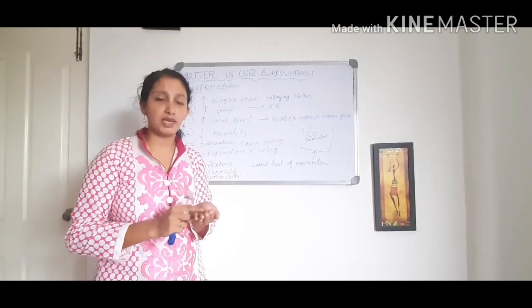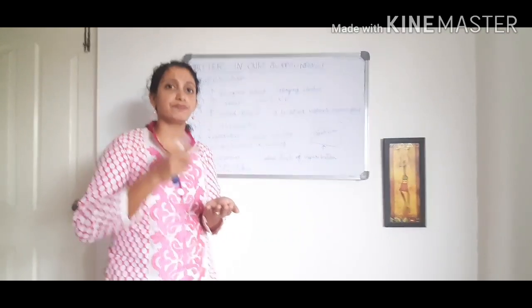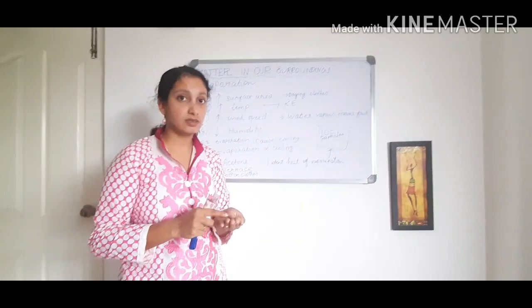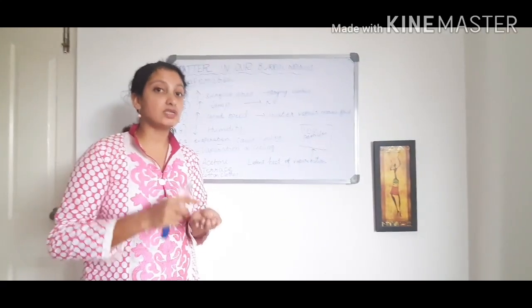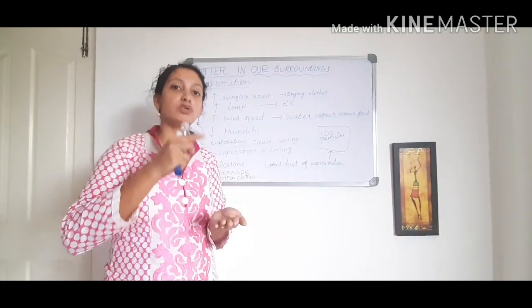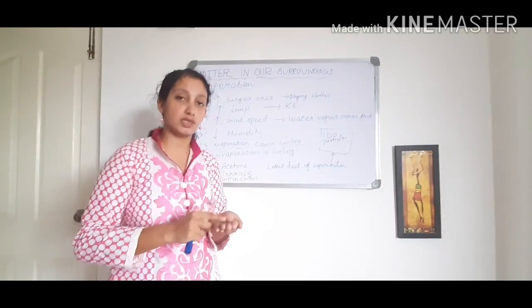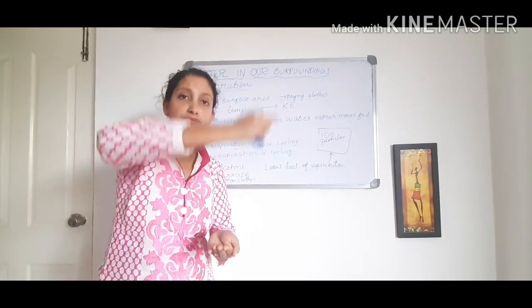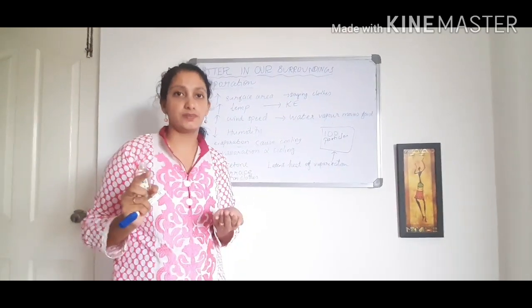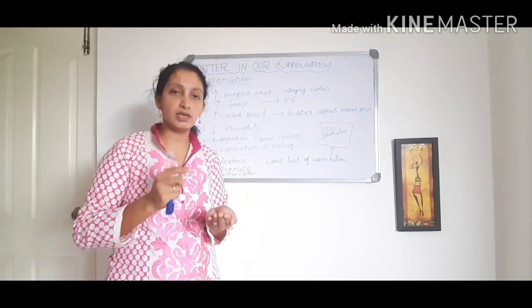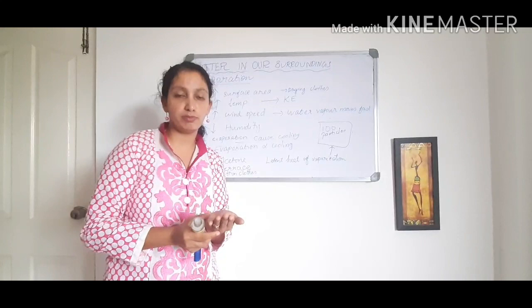This is happening because of the latent heat of vaporization. Once this energy is utilized for the vaporization process, the particles try to gain energy from the surrounding place. It was hot here because of my temperature.